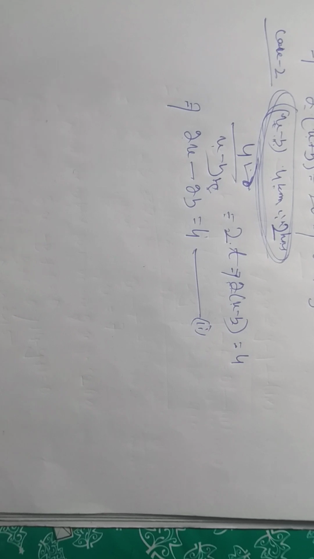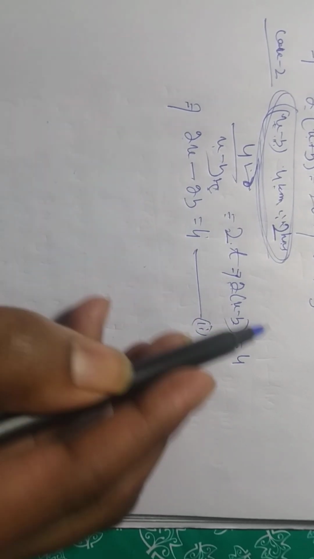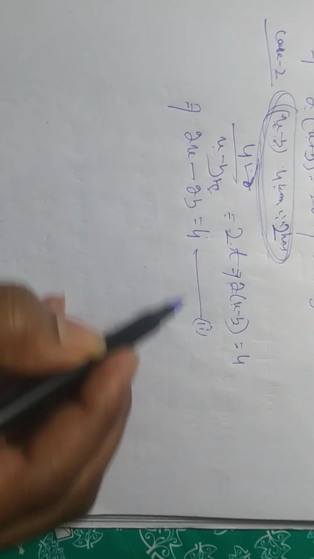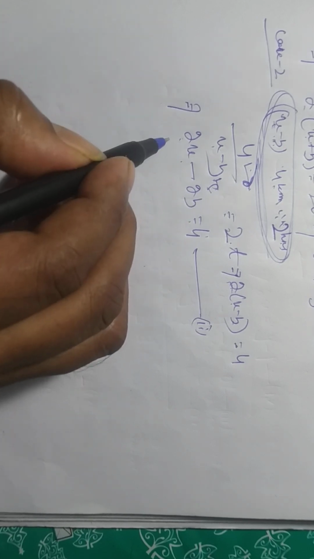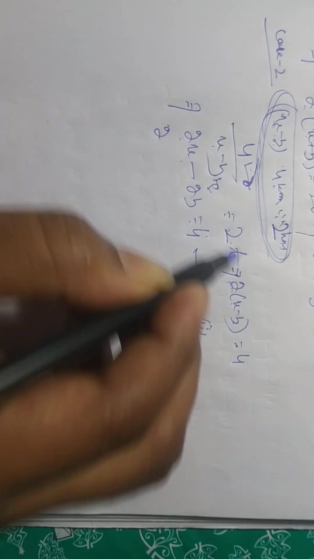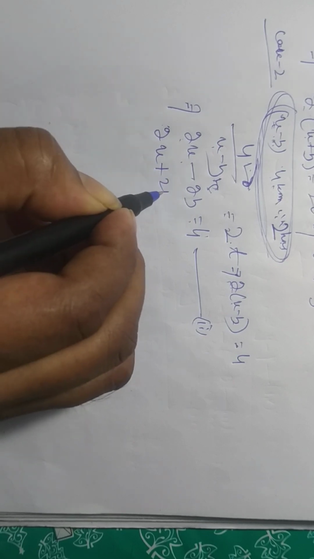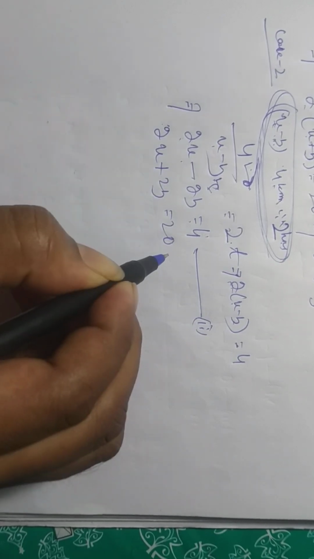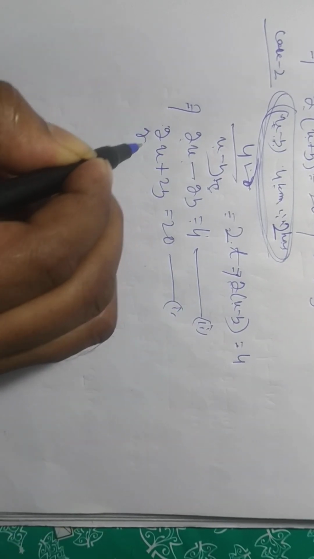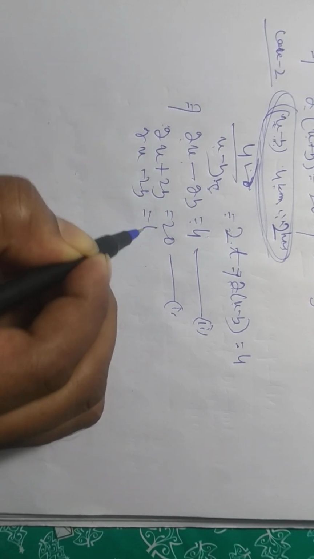Now what will you do? You see, we have two equations. One equation is 2x plus 2y equal to 20. The second equation is 2x minus 2y is equal to 4.